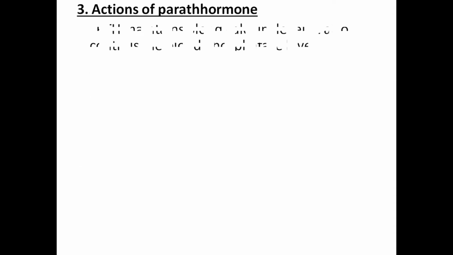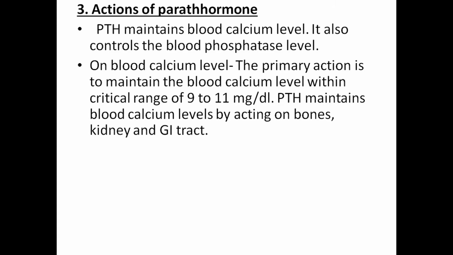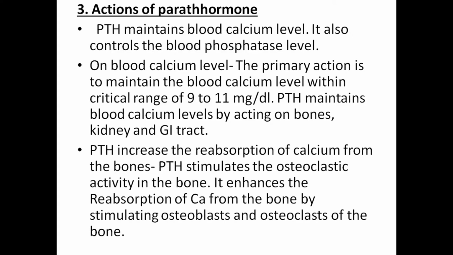Actions of parathormone. PTH, or parathormone, maintains the blood calcium level. It also controls the blood phosphate level. The first action is on blood calcium level. The primary action is to maintain blood calcium level within the critical range of 9 to 11 milligram per deciliter. The parathormone maintains blood calcium levels by acting on bones, kidney, and GI tract.